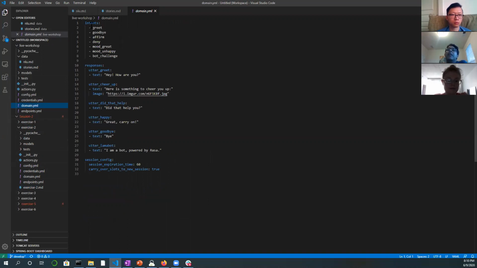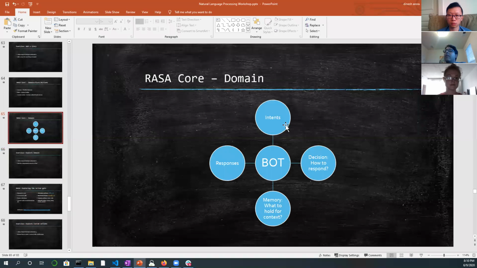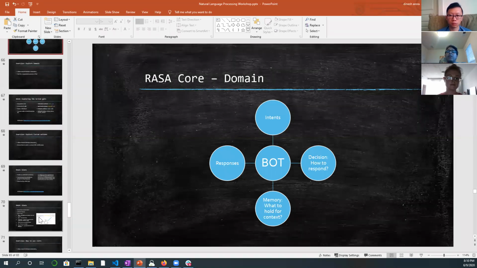So if you see, there are 4 sections, right? There is intent, there are responses, and there is something called session config. So let's look at those. So far, you'll see that based on what I've defined, we only see intent and responses. There is no slot, there is no custom action. We're going to add that as we proceed. So let's look at the first 2.